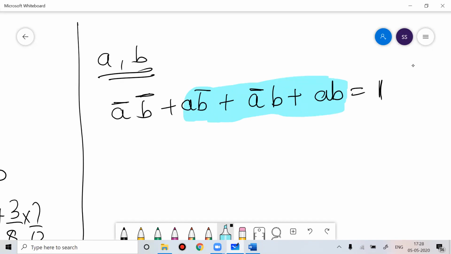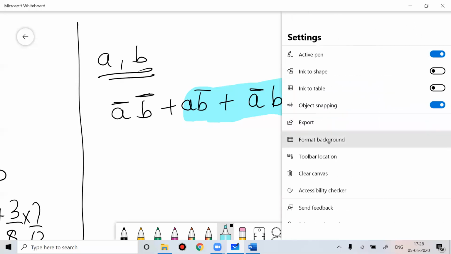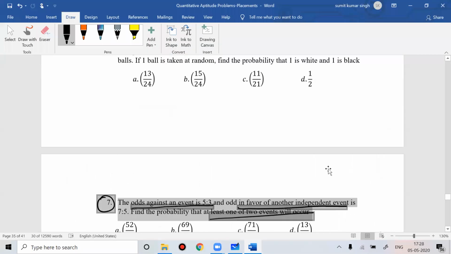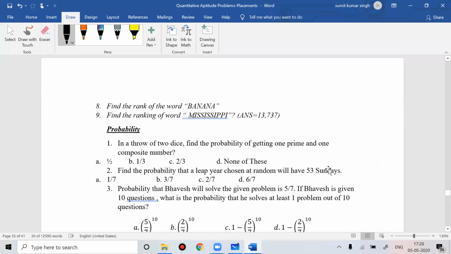So whenever the question comes at least and at most, at least means minimum, and whenever they ask you at most, that would be the maximum. That is at most. So keep that in your mind.